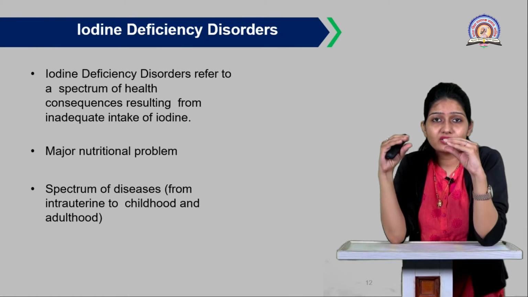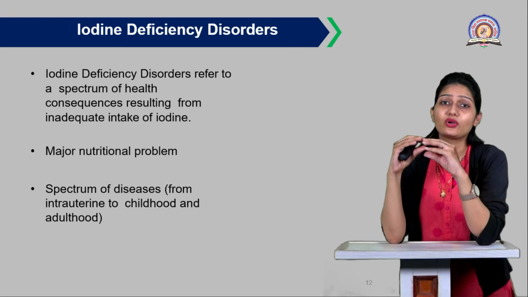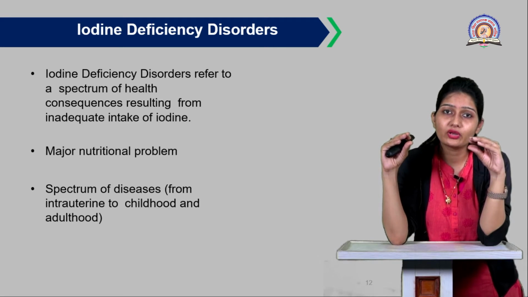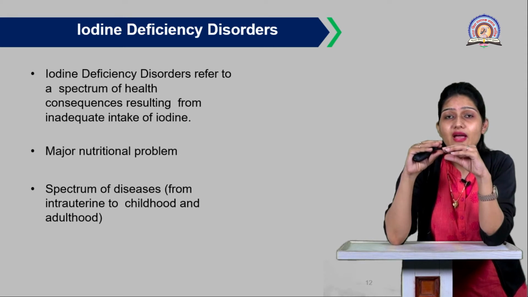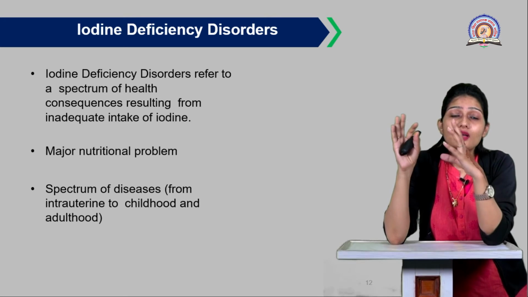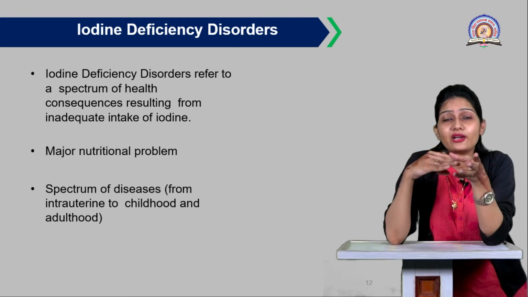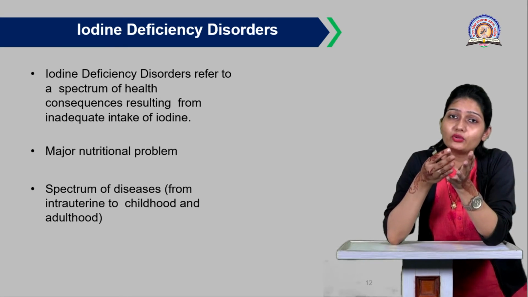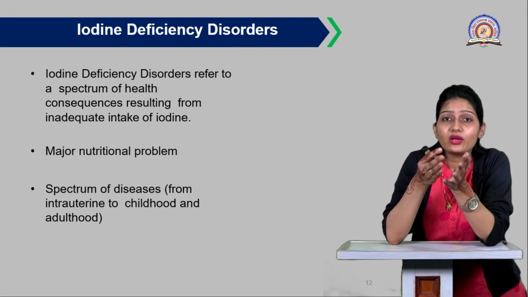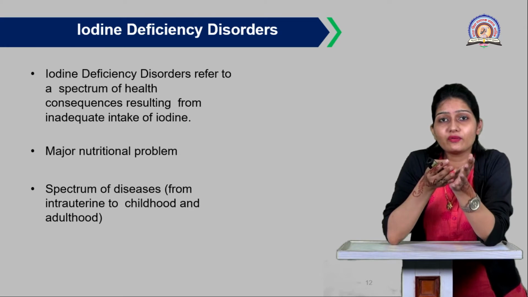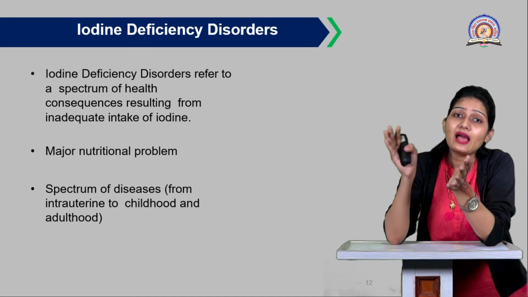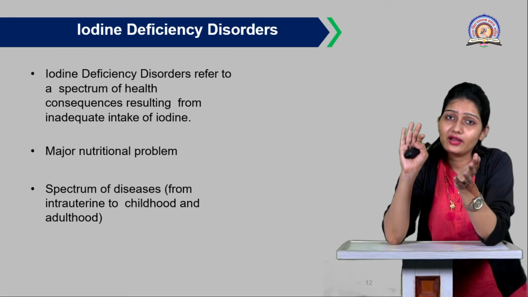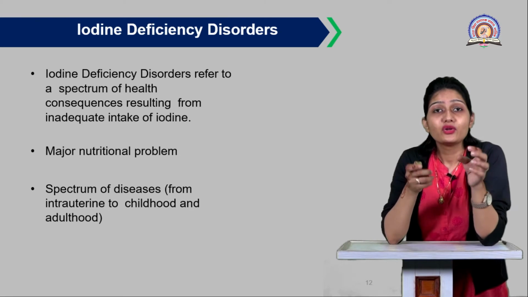So what is the spectrum of this disease? This iodine deficiency disorder is distributed in some stages of man's life cycle. The stages involved are the intrauterine stage, that is the infant present in the mother's womb, which may also be affected by iodine deficiency, then childhood, and adults are also affected due to improper intake of iodine.